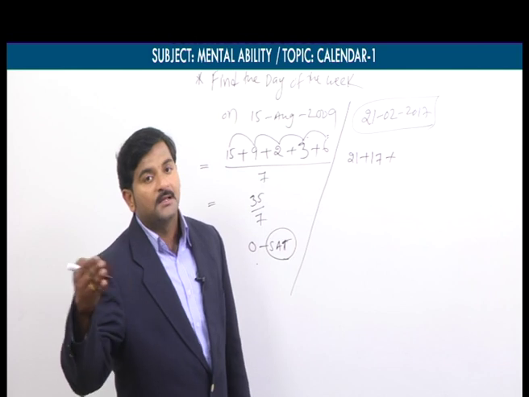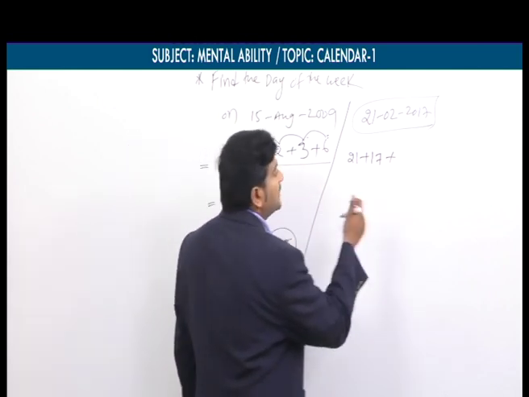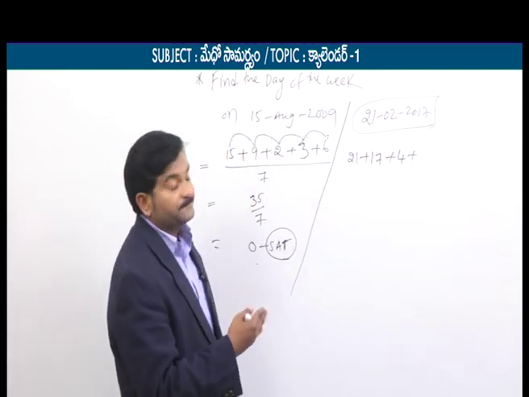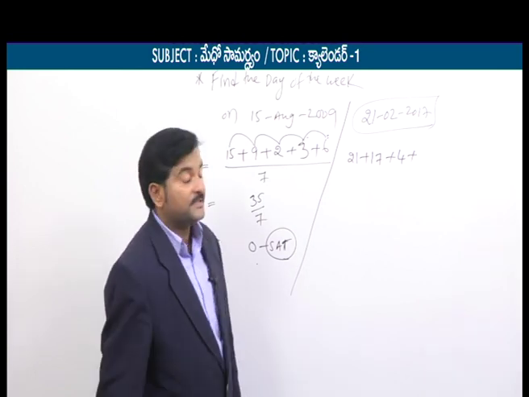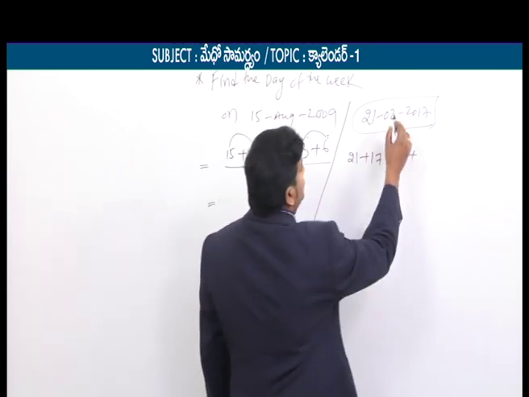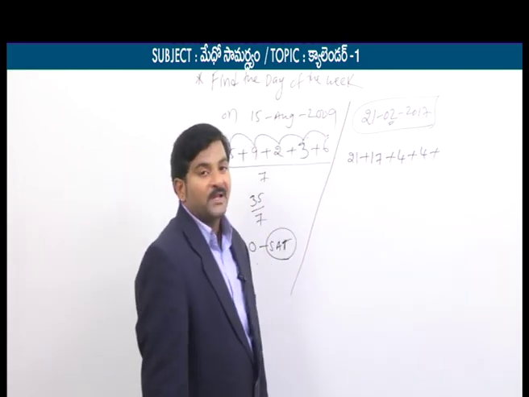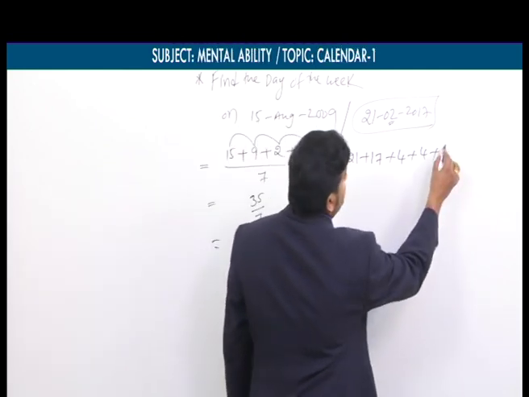The number of years is 17; how many leap years do we have in 17 years? 4 4s are 16, so my quotient is 4. That's why there are 4 leap years. Similarly, the February month code is how much again? 4. Now finally, the century code is again how much here? 6.